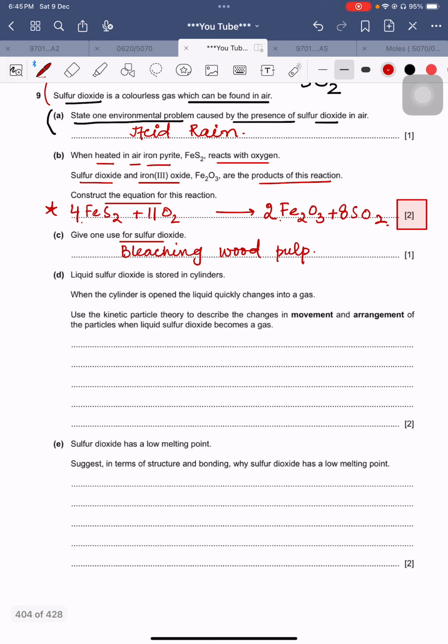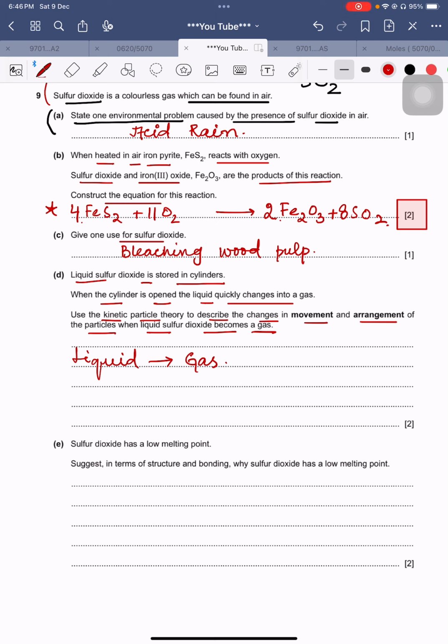Okay, so here, liquid sulfur dioxide is stored in cylinders. When the cylinder is opened, the liquid quickly changes into gas. Use the kinetic particle theory to describe the changes in the movement and the arrangement of the particles when liquid sulfur dioxide becomes a gas. Okay, so basically it was initially a liquid, and now it is turning into a gas. It is happening due to pressure change when the cylinder is opened. So it means that pressure is released. So as a result, the liquid will turn into a gas.